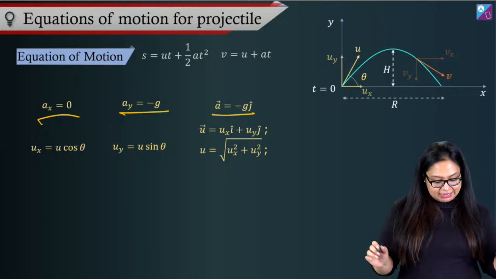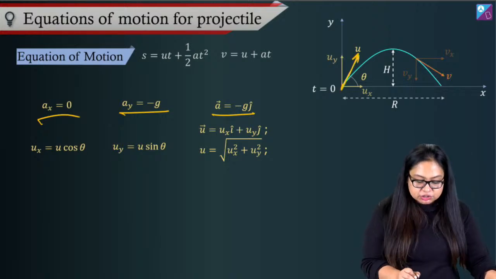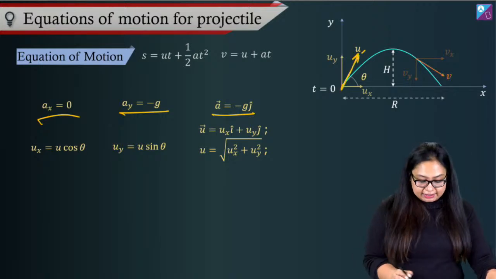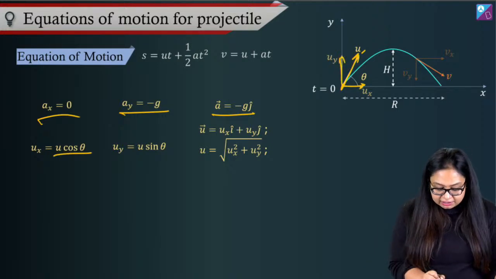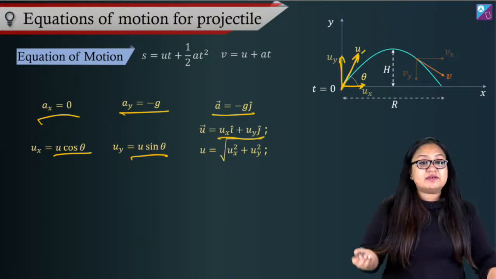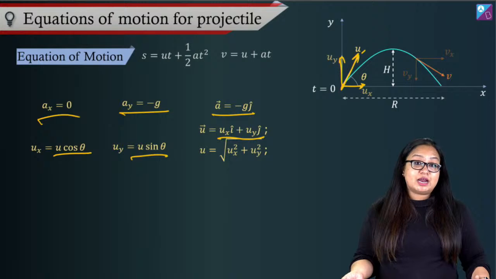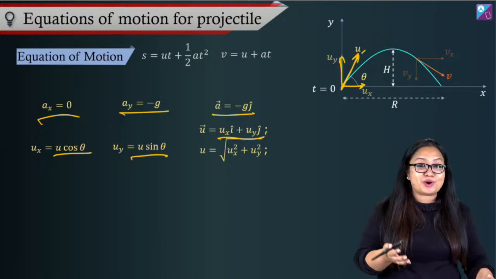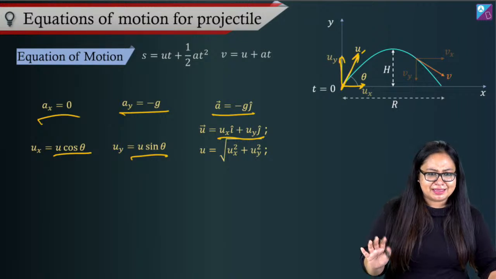Now, when we talk about velocity, if I say initial velocity is thrown at an angle theta, then in x direction it will be u cos theta component, in y direction it will be u sin theta component. And the net velocity will just be the vector addition of these two, ux i cap plus uy j cap, which is root over of (u cos theta) whole square plus (u sin theta) whole square, which is u. Very simple.